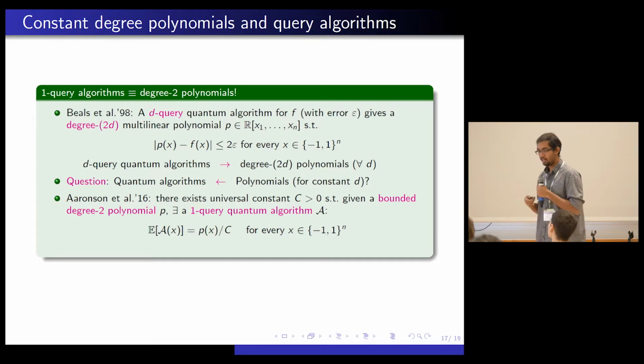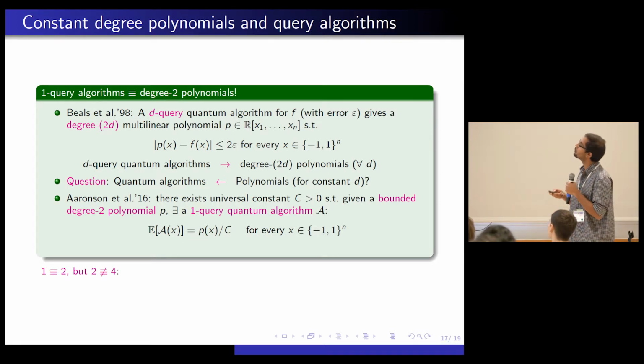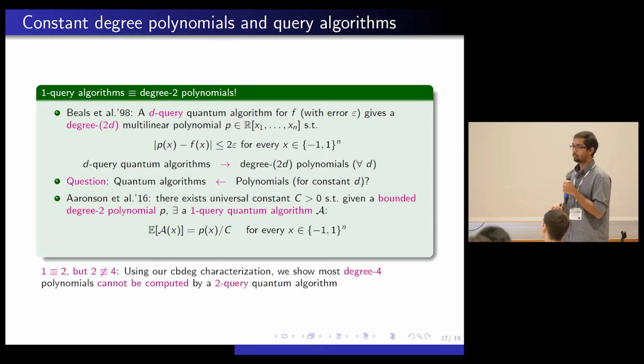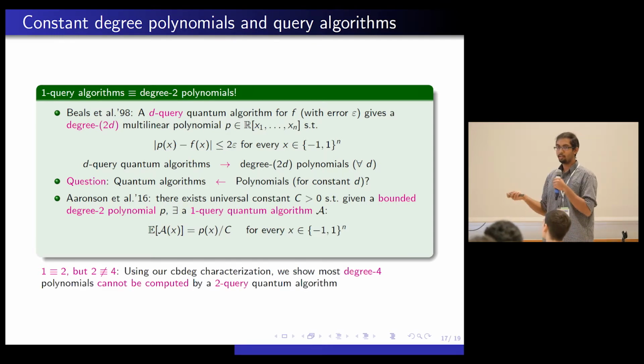A natural question is to extend this for d being 2, 3, 4. And we showed that's not true. What we showed, using our characterization, is that most degree 4 polynomials cannot be computed by two-query quantum algorithms. So the statement was true for degree 2 to 1, but it's not true for degree 4 to 2.